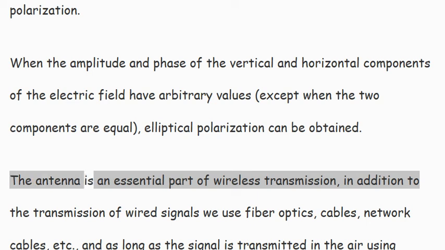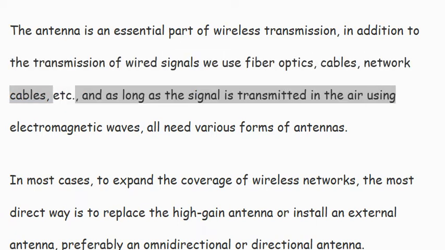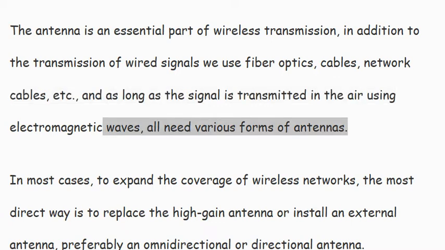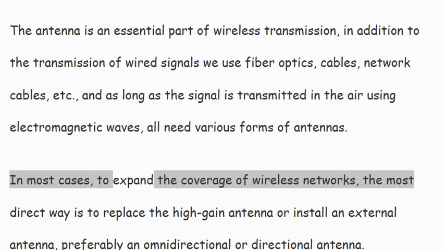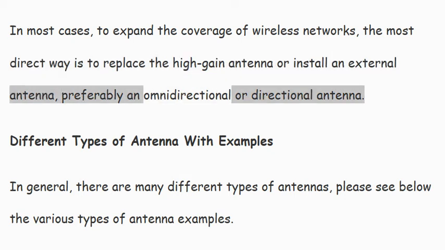The antenna is an essential part of wireless transmission. In addition to wired signal transmission, where we use fiber optics, cables, network cables, etc., as long as the signal is transmitted in the air using electromagnetic waves, various forms of antennas are needed. In most cases, to expand the coverage of a wireless network, the most direct way is to replace it with a high-gain antenna or install an external antenna, preferably an omnidirectional or directional antenna.